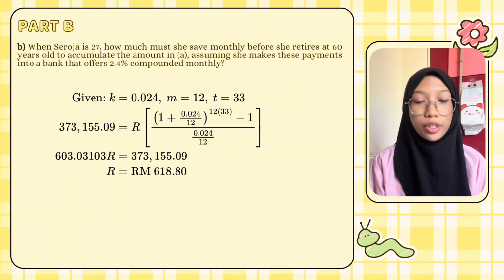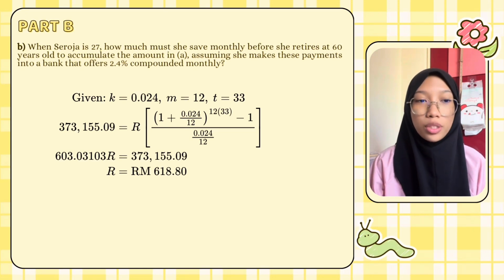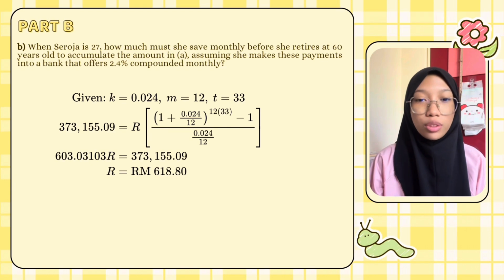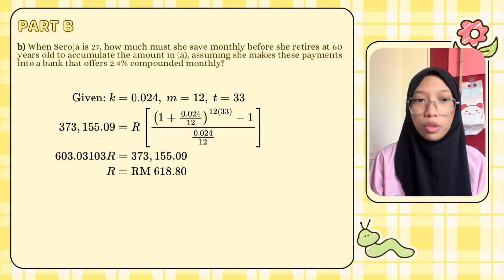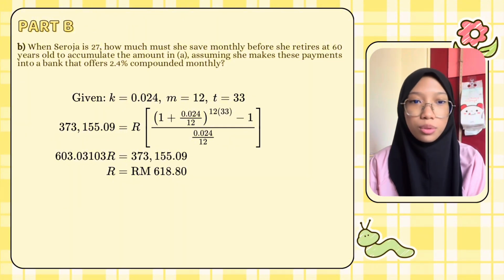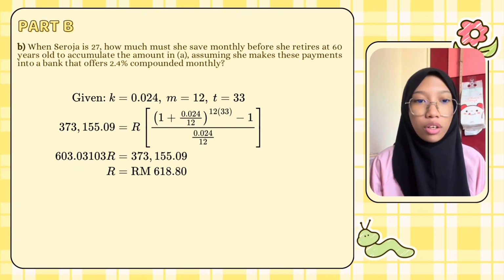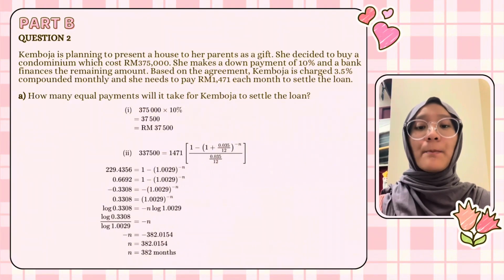So from this question we could use the future value formula, because we assume that the question was asked how much Suroja needs to save monthly so that she could get the accumulated amount at the end of the time. So we want to find R. So just substitute the numbers that we get into the formula, and the final answer for R is 618 ringgit 80 cents.